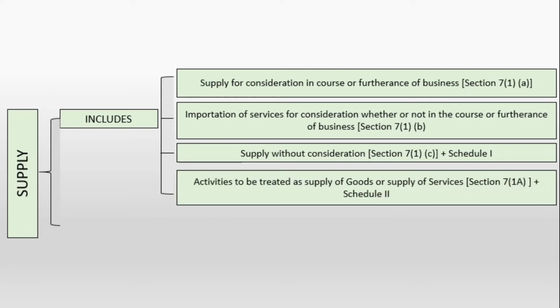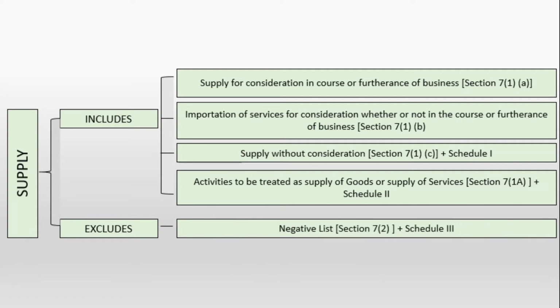Activities to be treated as supply of goods or supply of services, section 7 subsection 1A plus schedule 2. So in schedule 2 there are certain activities which are given, whether it is considered as a supply of goods or supply of services. But it excludes the negative list, section 7 subsection 2, that is schedule 3. So supply includes a total of 3 schedules: schedule 1, schedule 2 and schedule 3, and one by one we will discuss them in detail.